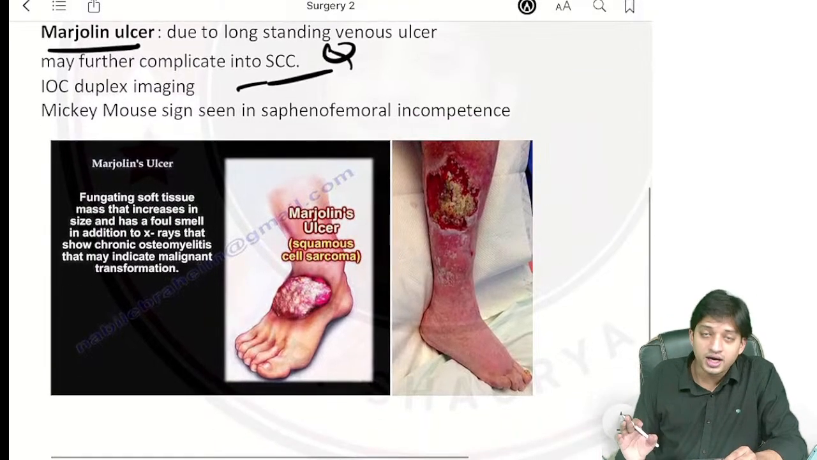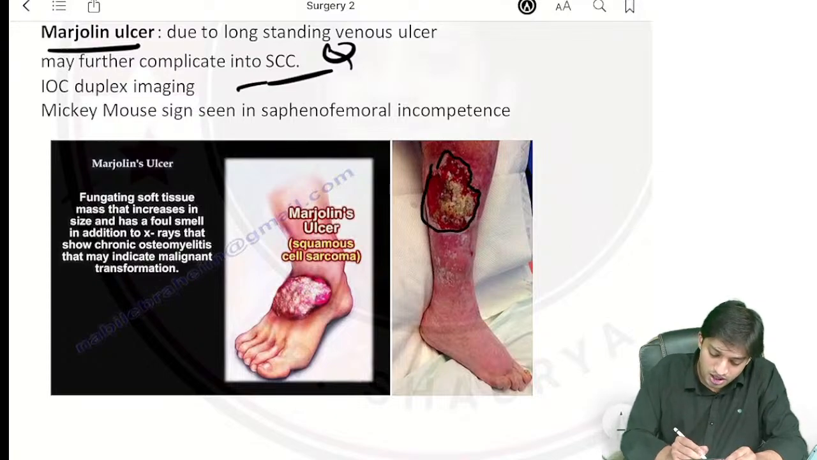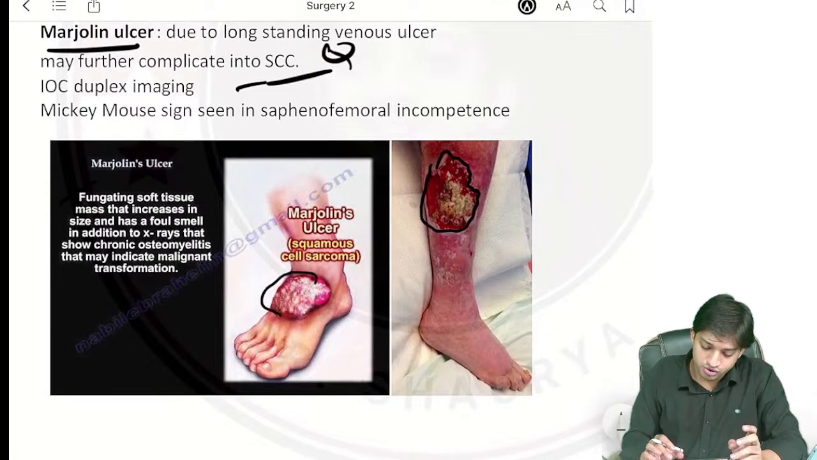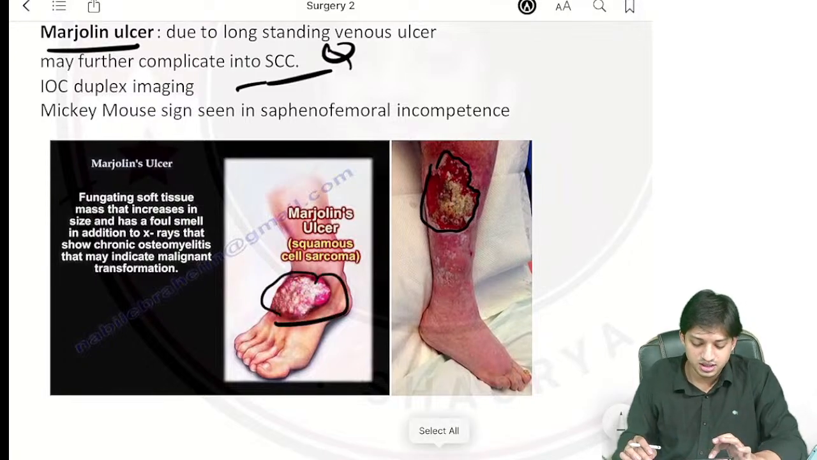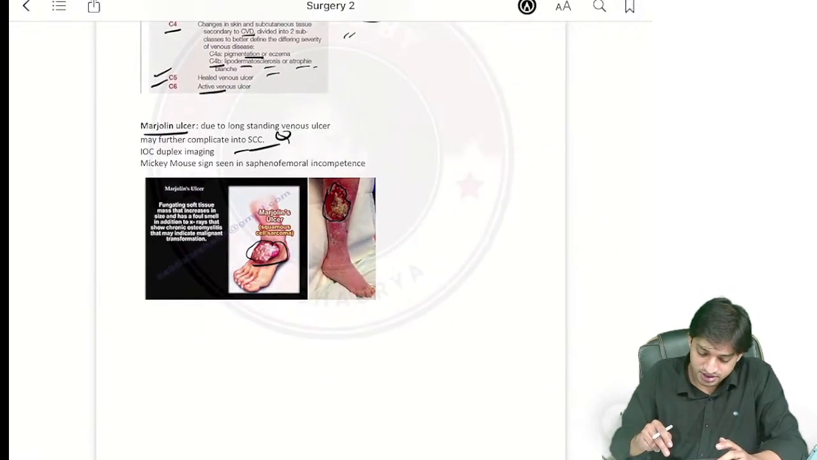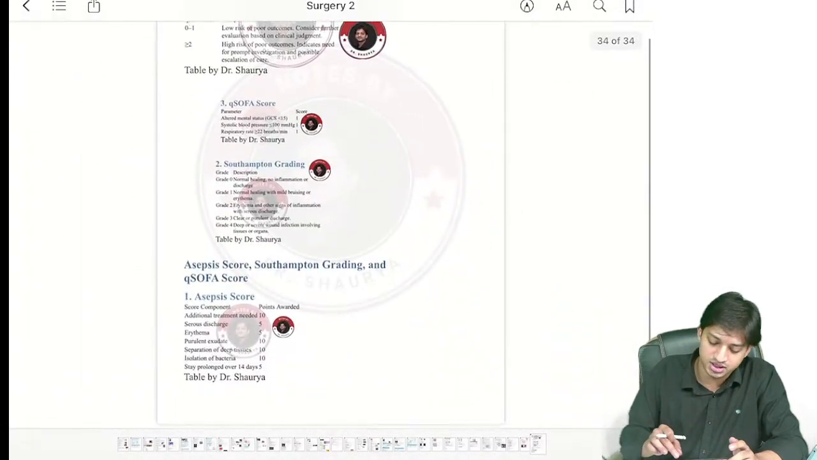Now, how will you identify the Marjolin ulcer? You can see here a fungating soft tissue mass. It will increase in size, with foul smell, and in addition X-rays will also show chronic osteomyelitis. Coming here to the next, some very important scores we will discuss.